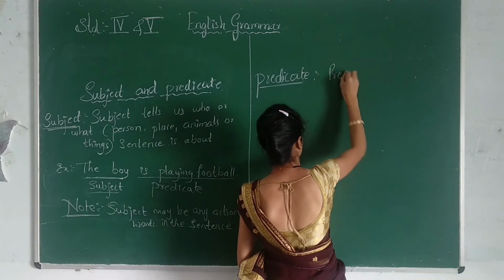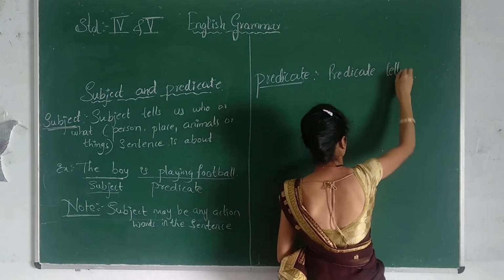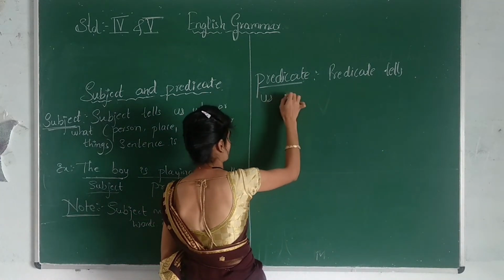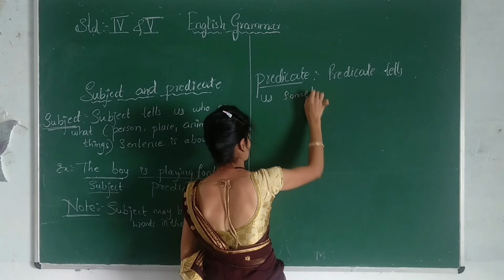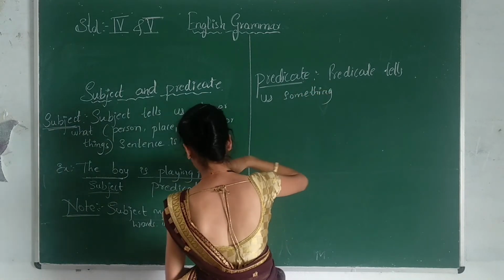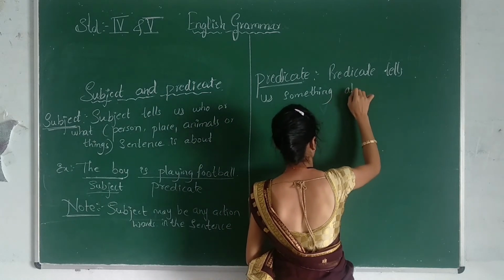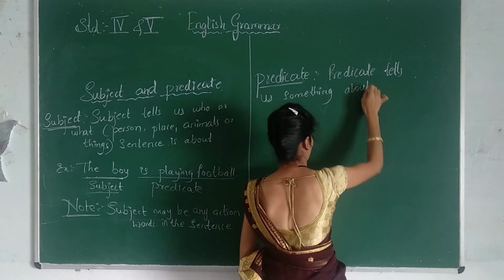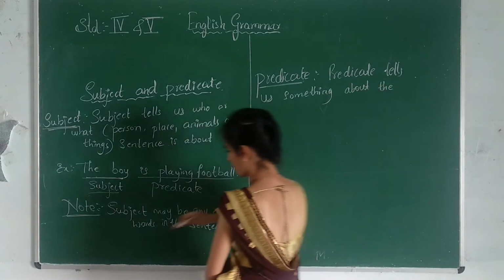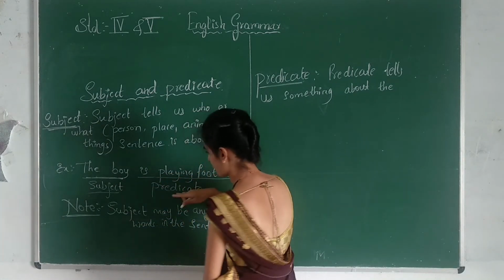Predicate tells us something about the subject. Here, see, playing football is a predicate.